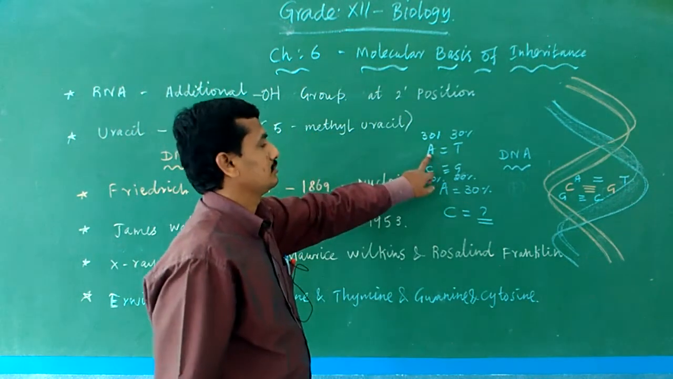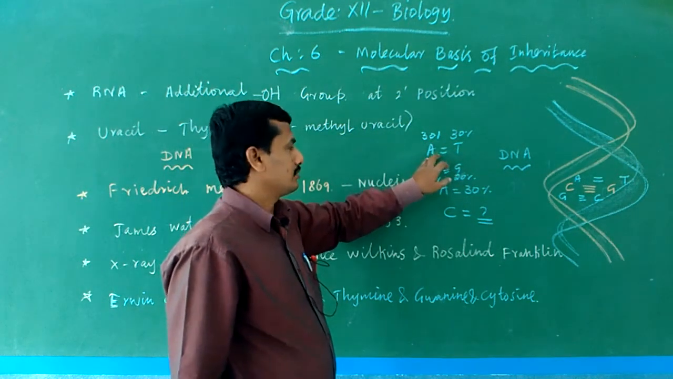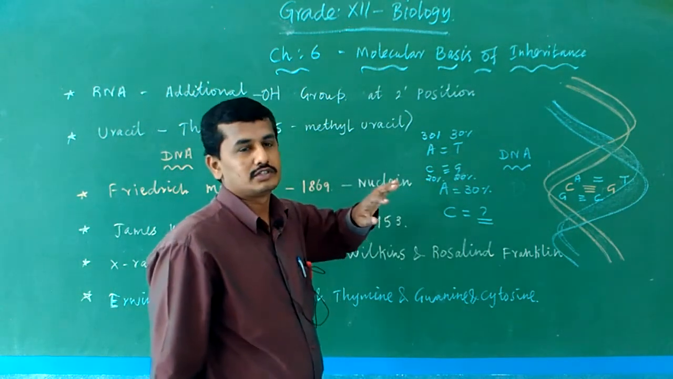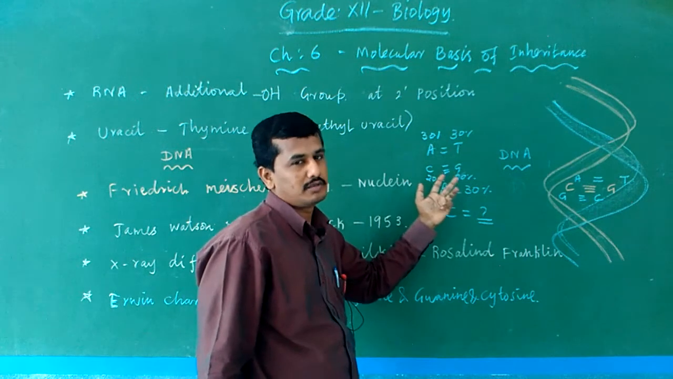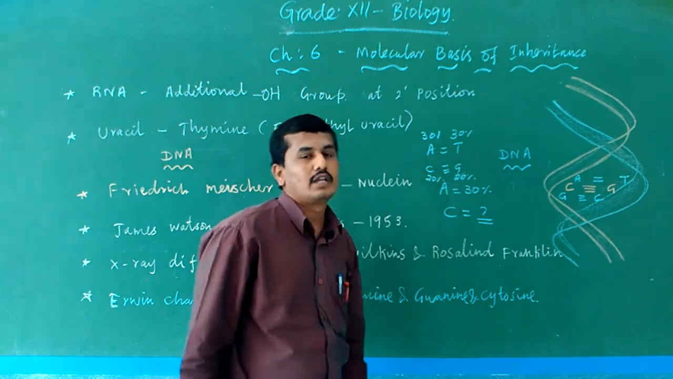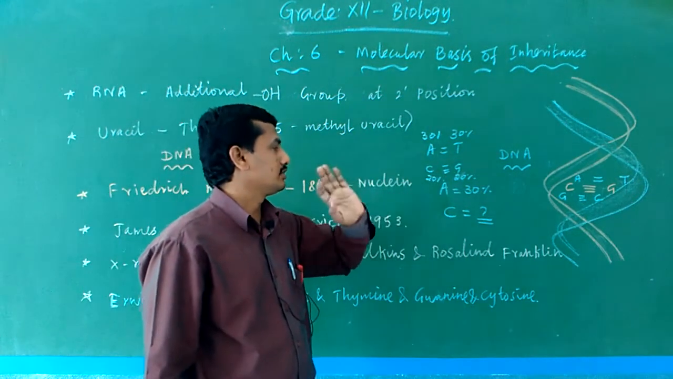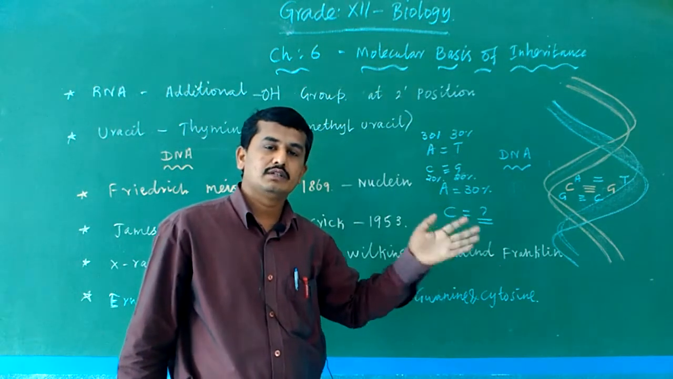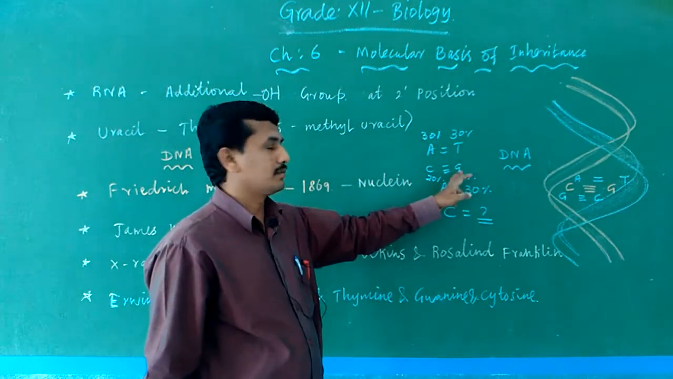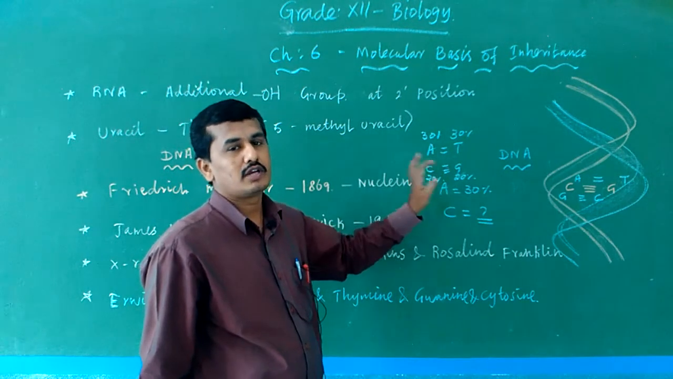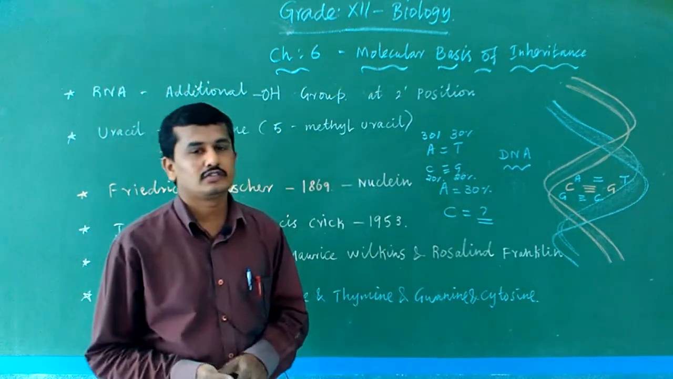So if adenine is 30 percent, thymine is compulsorily 30 percent. Then thymine and adenine together make 60 percent, and the remaining is 40 percent, so cytosine is 20 percent and guanine is also 20 percent. That correctly comes to 100 percent. Similarly, if guanine is 20 percent, cytosine is also 20 percent. 20 plus 20 is 40, the remaining 60 is divided by 2 between adenine and thymine, so adenine is 30 percent.